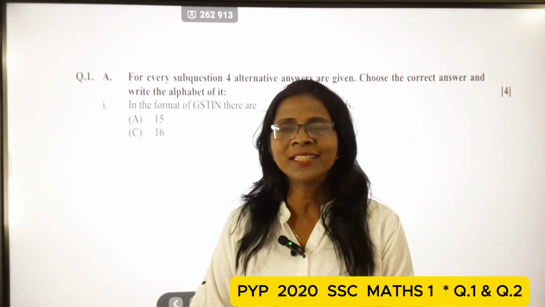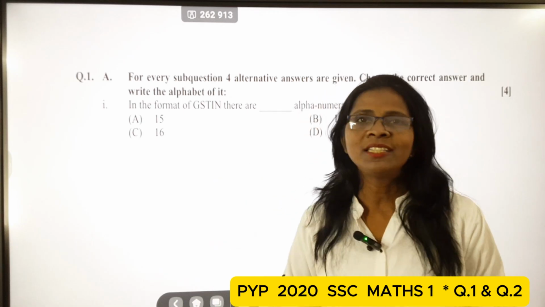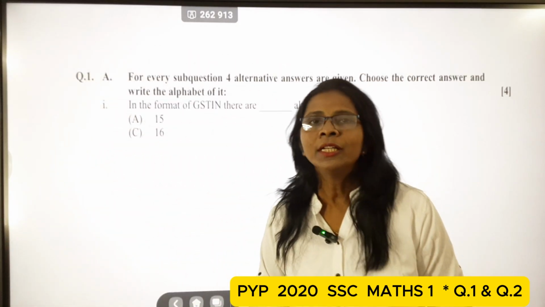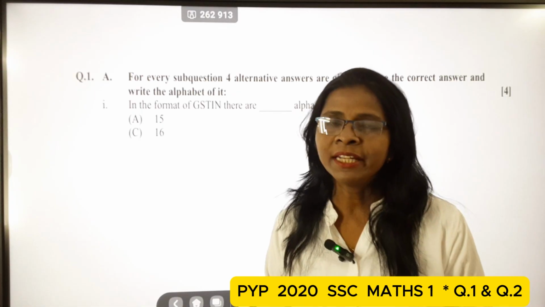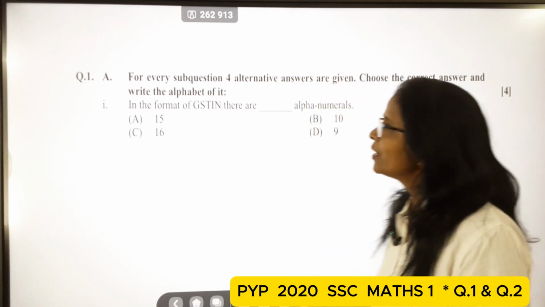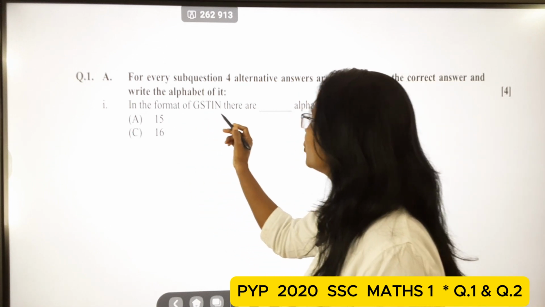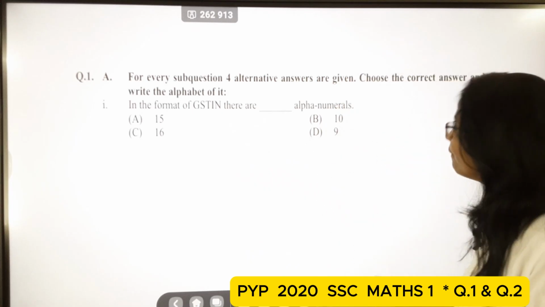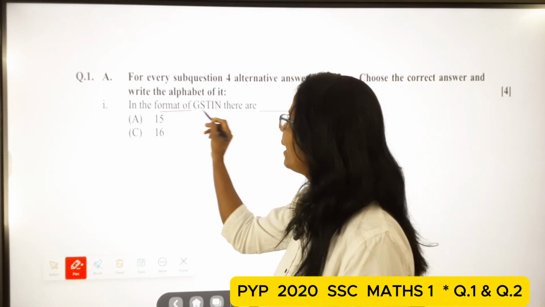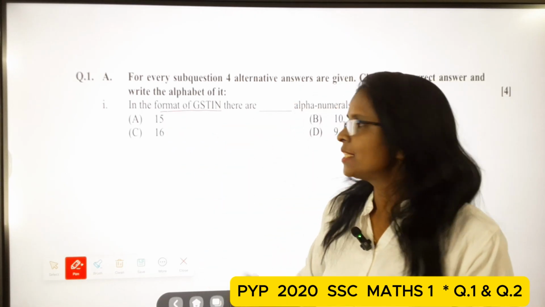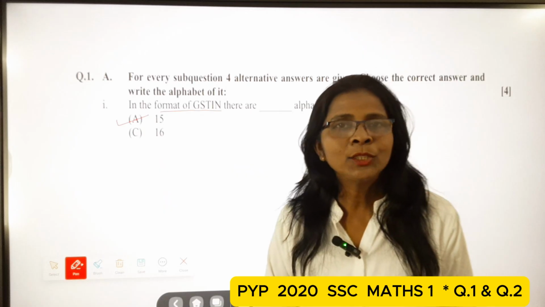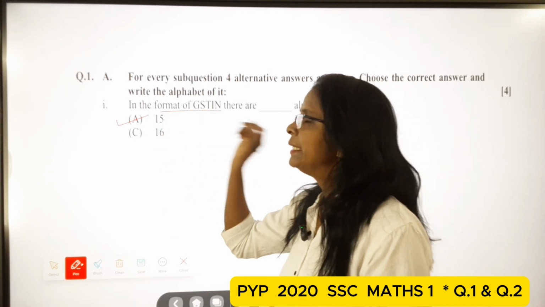Now let us see question 1A, which is of MCQ. There are 4 MCQs, each having 1 mark, and the total is 4 marks. Question 1: in the format of GSTIN, there are alphanumerals, so that means there are 15 alphanumerals. The correct option is A, 15.